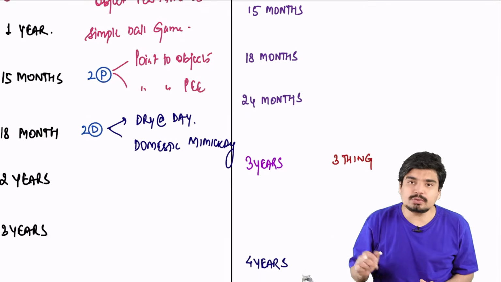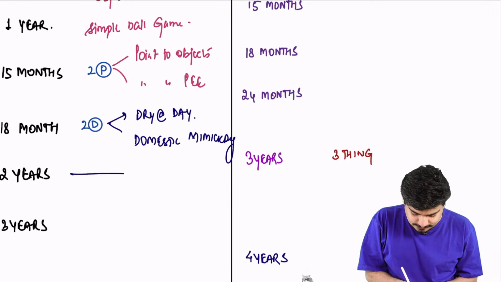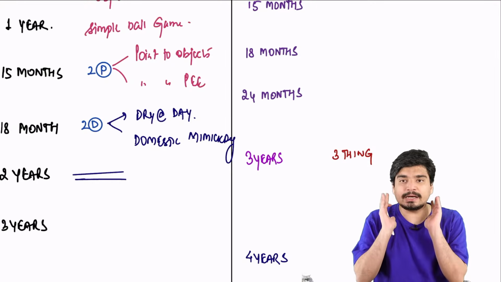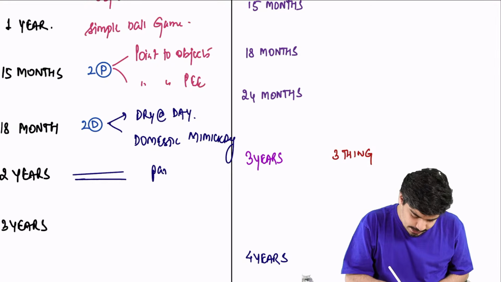All right. At 2 years of age, 2 parallel lines. Put 2 children in a room. They will not play with each other. They'll play independently, they'll play parallelly. This is called parallel play.